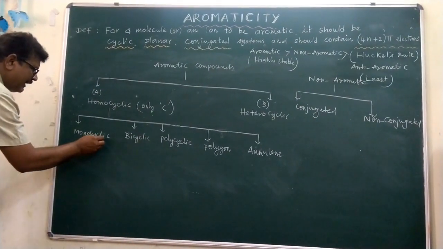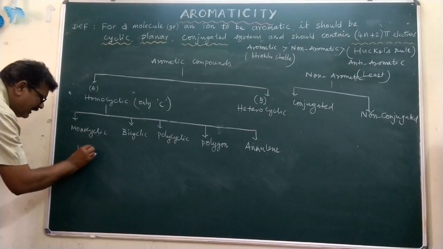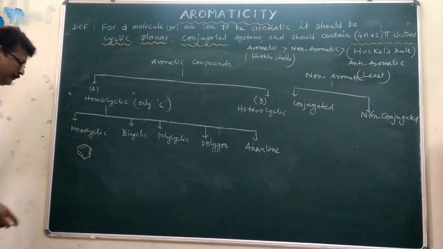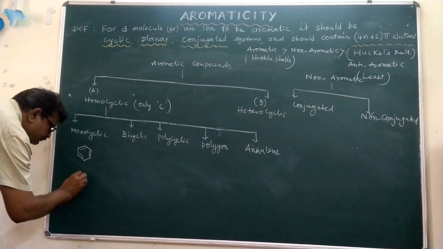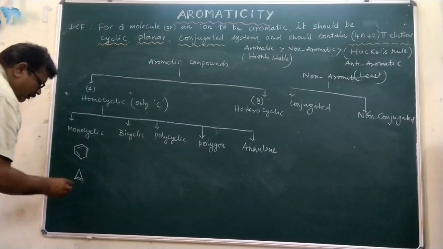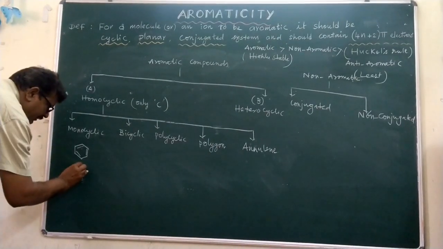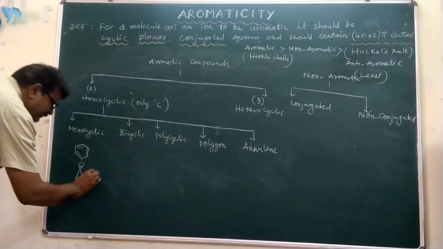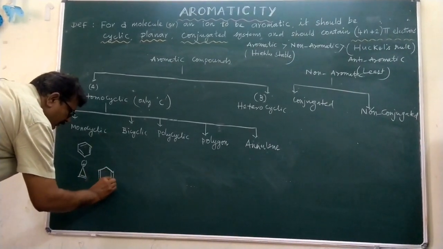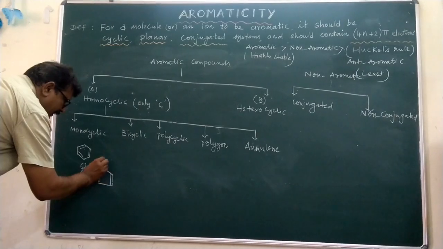Monocyclic means only one cycle, that is basically benzene, or structures like these, the cyclopropene cation, and in the same way the cyclopentadienyl anion.